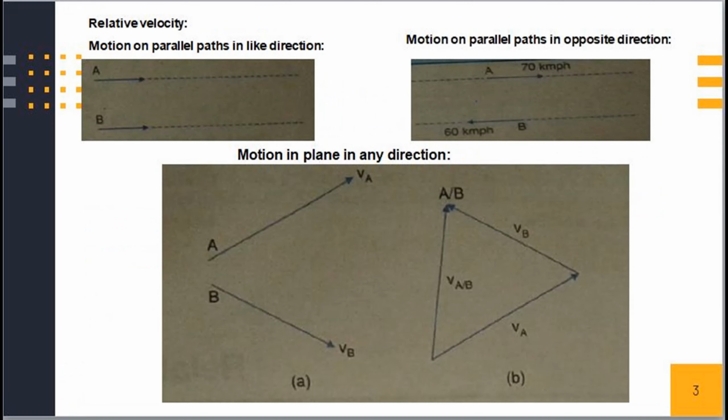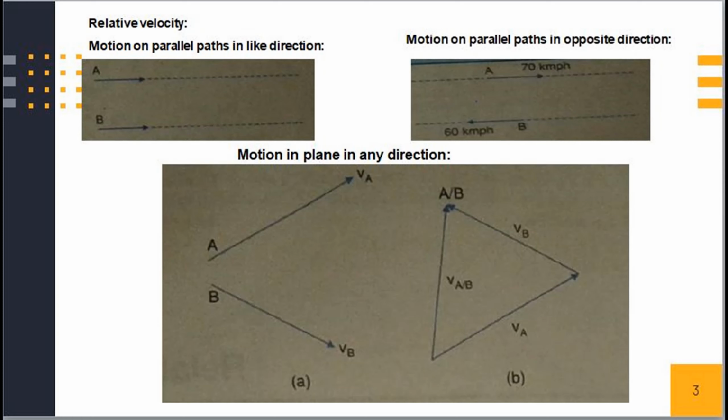Relative velocity. In previous videos, we dealt with the motion of bodies with respect to a stationary point on the earth. In this video, we shall consider the motion of a body as observed by a person who is also having some motion. When two trains move in parallel lines in the same direction and with the same speed, an observer in one of the trains does not feel the motion of the other train.